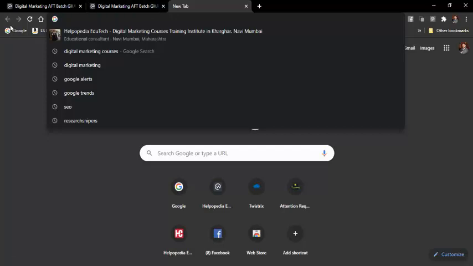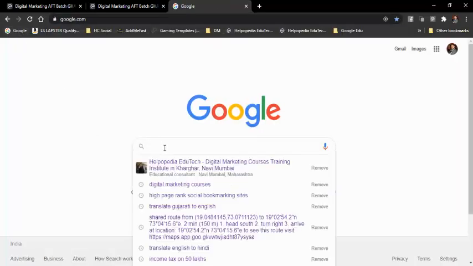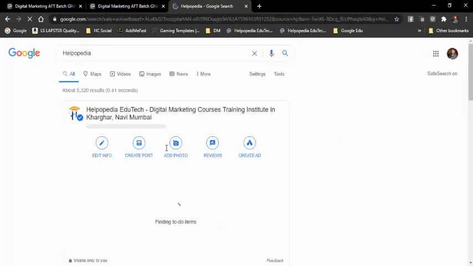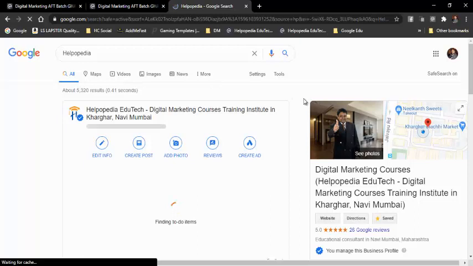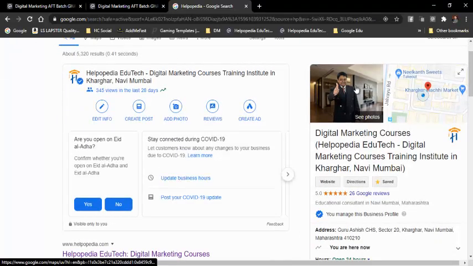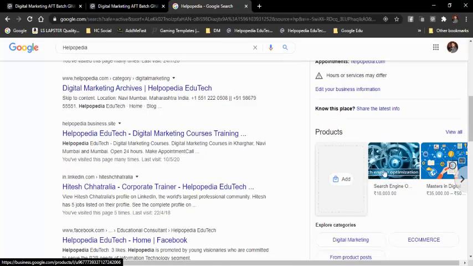I'll just show you an example. Whenever we search for any business on Google, say I add my name and my website's name here. Then on the right hand side, you can see all the information along with my photograph, the Google map, the name of my business and what I do, that is digital marketing courses, Helpopedia EduTech and digital marketing courses training institute in Navi Mumbai. And then you can see my address, phone number, website URL, everything, and the products that I have.